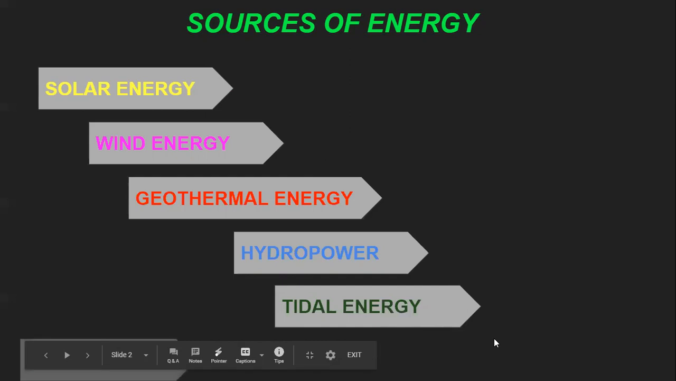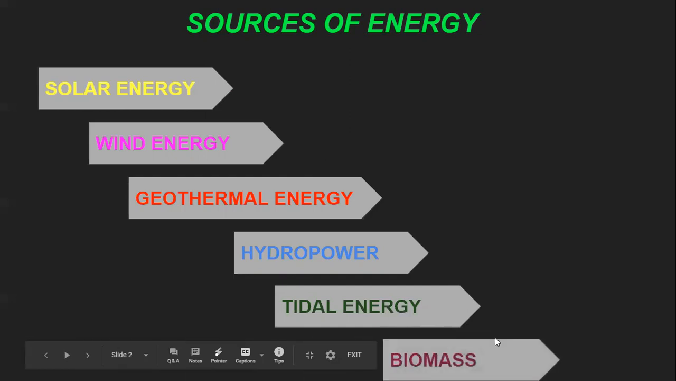And the next one is the biomass. The energy which is produced by heating the biomass is known as heat energy. So what is biomass? Biomass is organic material that comes from plants and animals. It is a renewable source of energy. Renewable means that it cannot be depleted, means that source will not finish. That is known as a renewable source of energy.